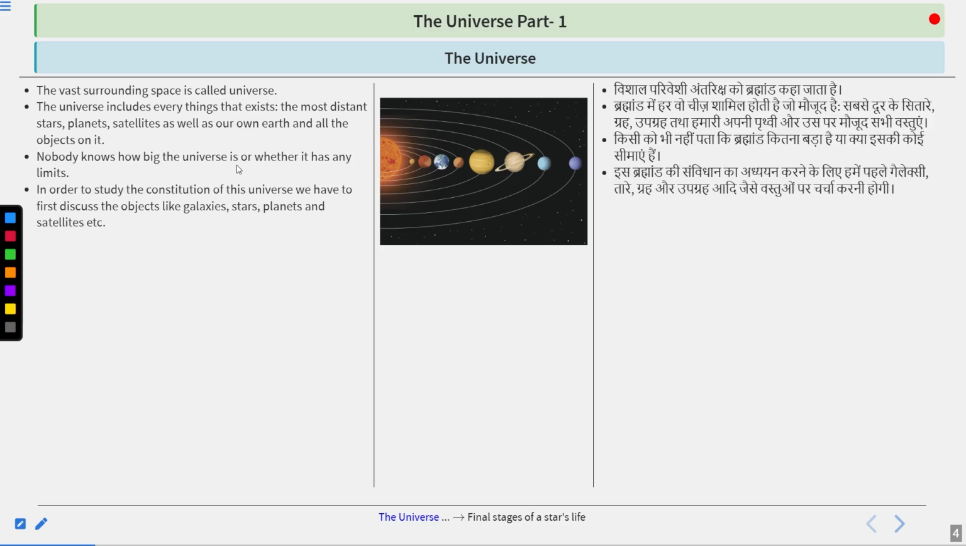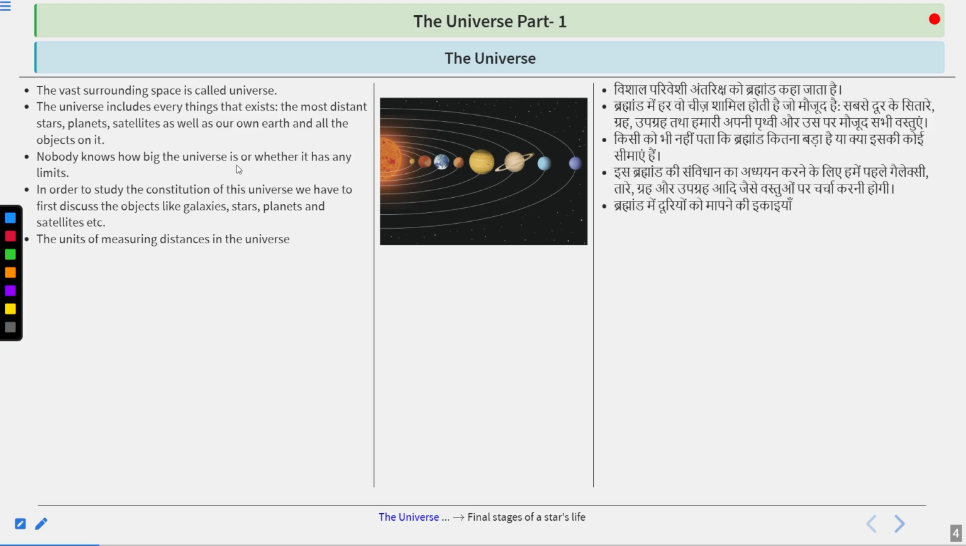In order to study the constitution of this universe, we first have to discuss objects like galaxies, stars, planets, and satellites, etc., and how the universe got constituted. If we go by this, then we have to discuss the galaxies, the stars, the planets, and the satellites, etc., because everything is part of the universe.